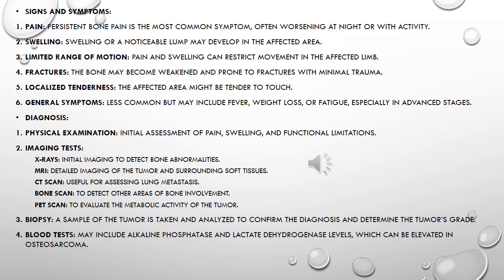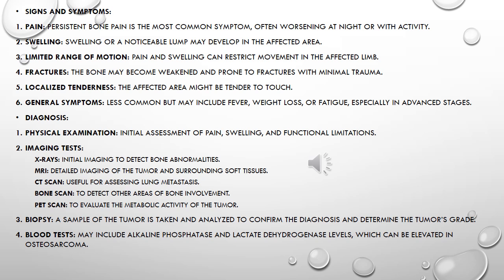Signs and symptoms. 1. Pain. Persistent bone pain is the most common symptom, often worsening at night or with activity. 2. Swelling. Swelling or a noticeable lump may develop in the affected area. 3. Limited range of motion. Pain and swelling can restrict movement in the affected limb. 4. Fractures. The bone may become weakened and prone to fractures with minimal trauma. 5. Localized tenderness. The affected area might be tender to touch. 6. General symptoms. Less common but may include fever, weight loss, or fatigue, especially in advanced stages.